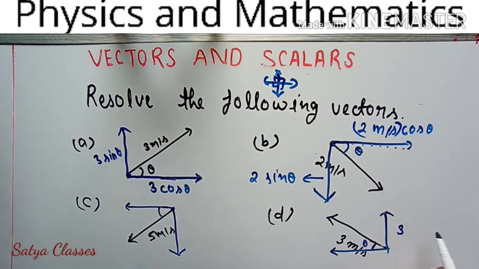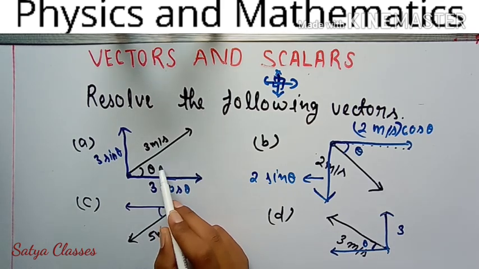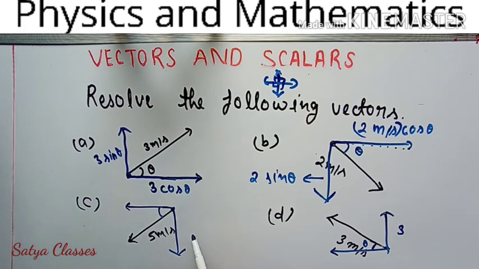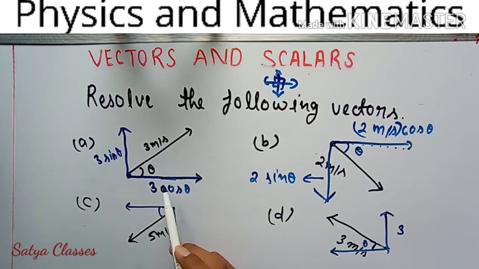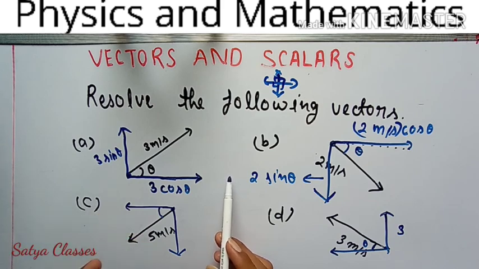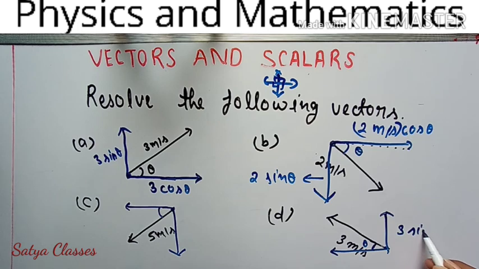If you have taken the angle from horizontal, choose it from horizontal. If you are taking it from vertical, you can choose from vertical. There will not be any change. Understand? But it is convenient to take it from horizontal. Soon we'll take vertical also. We have the freedom to use both angles. So it becomes 3 sin theta, very good, and 3 cos theta.